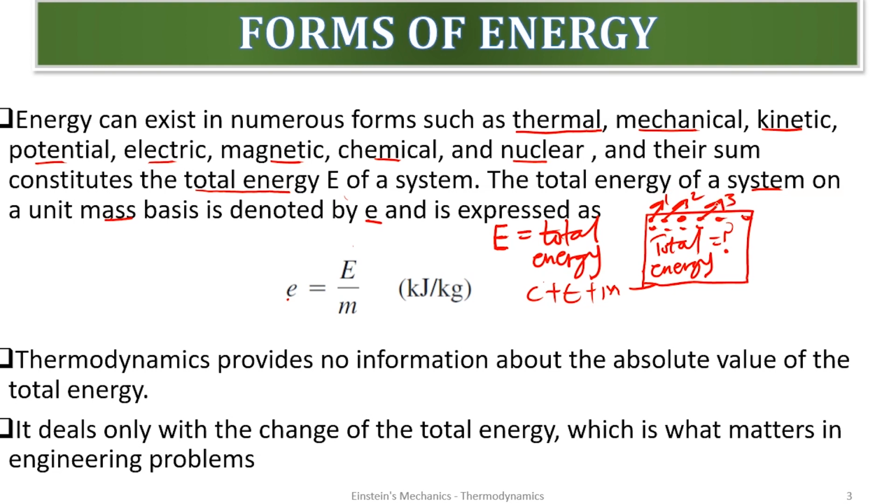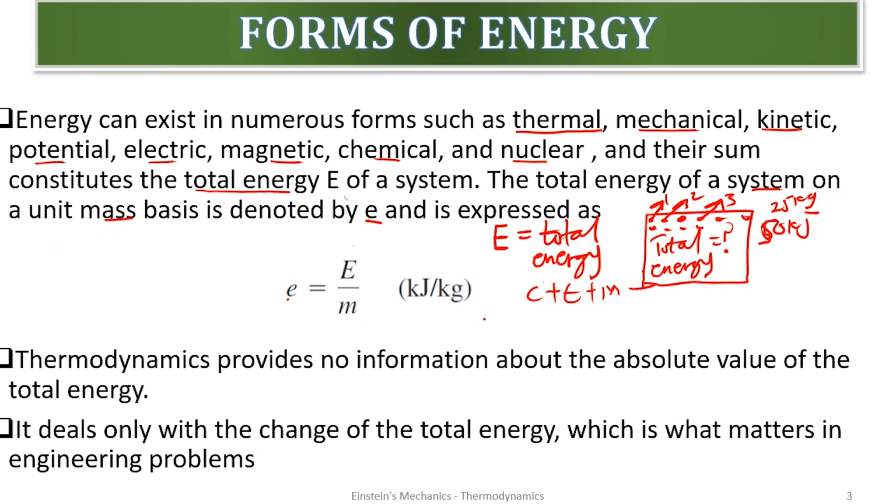What do I do? To know the total energy of a single or a unit mass, you have to divide the total energy by the mass. Are we good? So assuming this has a total energy of 50 kilojoule, and the total mass is 25 kg, and I want to know the unit mass energy.